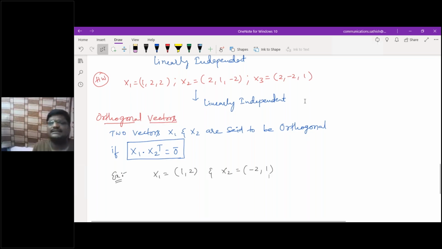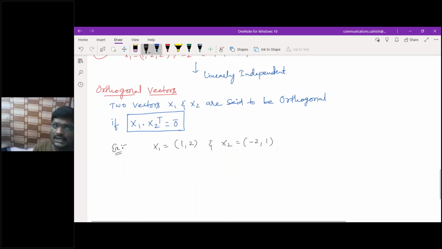If orthogonal, it must satisfy x1 dot x2 transpose, which means multiplication only.